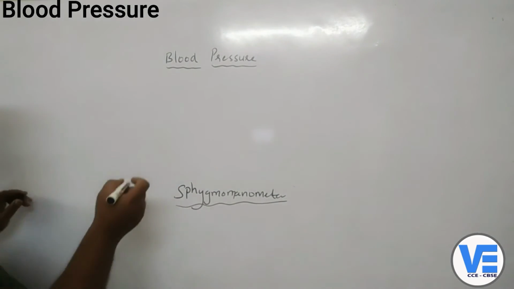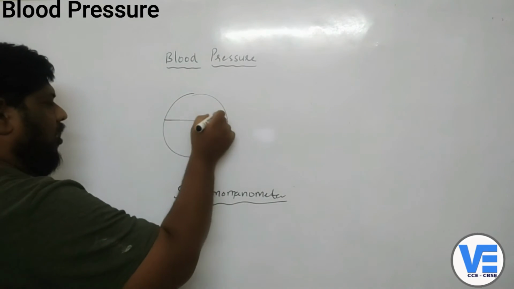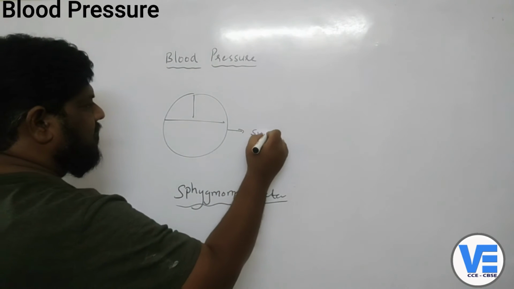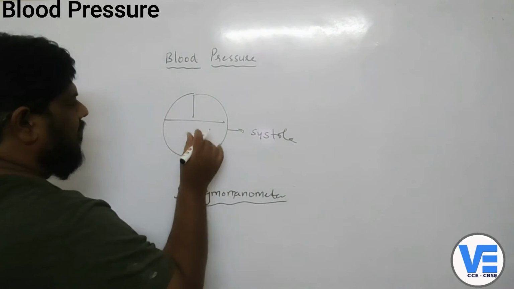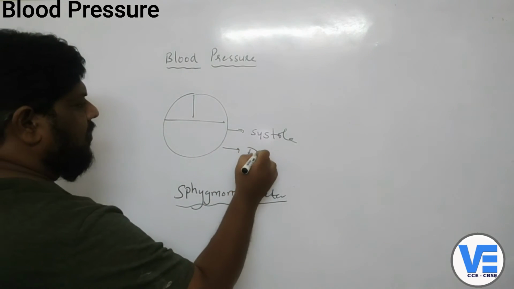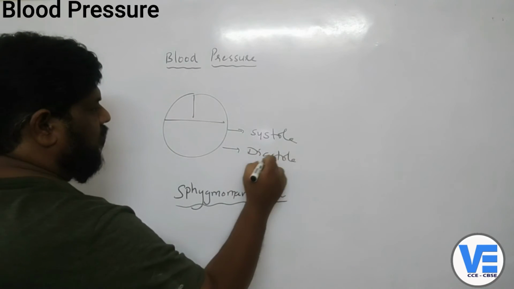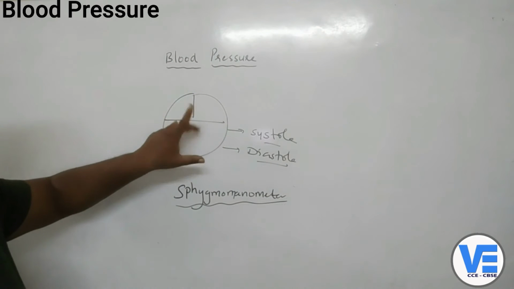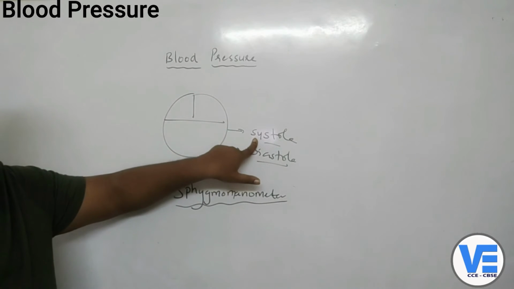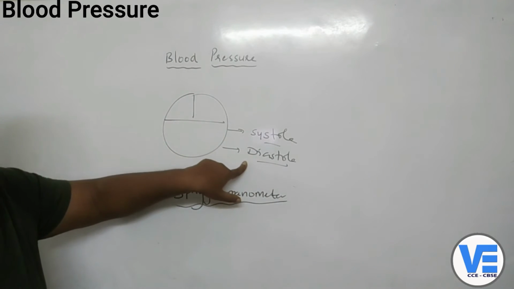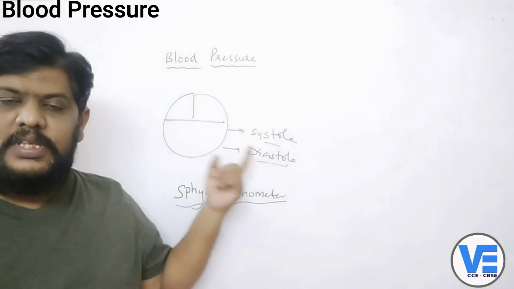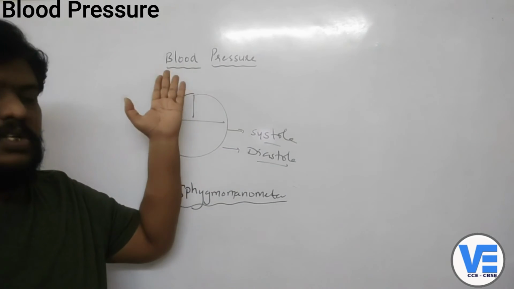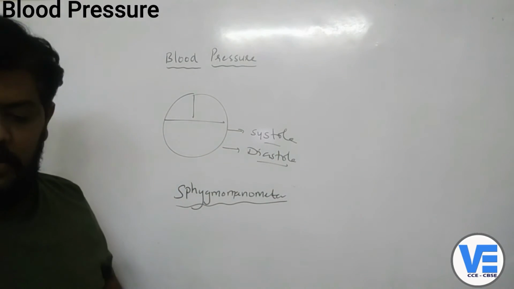Already we have seen that when the auricles or ventricles contract, we call it systole, and when they relax, we call it diastole. Remember these two words again, right? When auricles or ventricles contract, it is systole, and when they relax, it is diastole. Systole and diastole are the two very important words so that you can understand the blood pressure. So remember these two words for a while now.